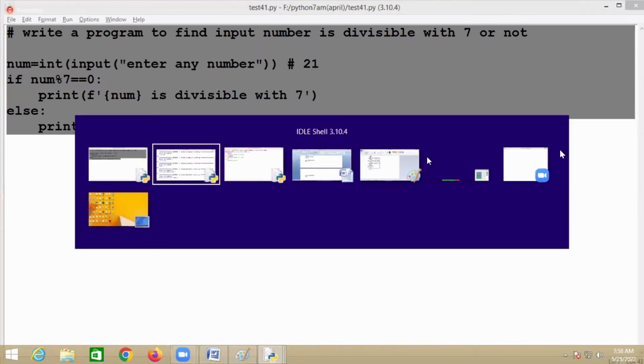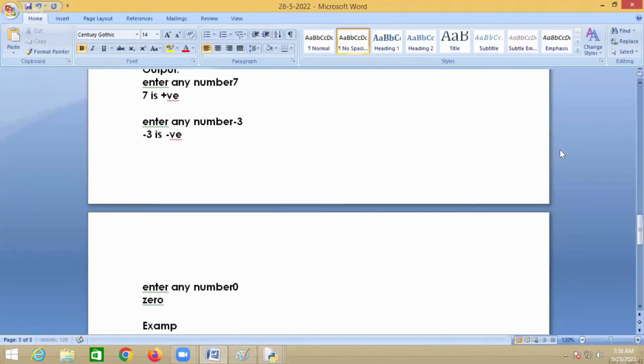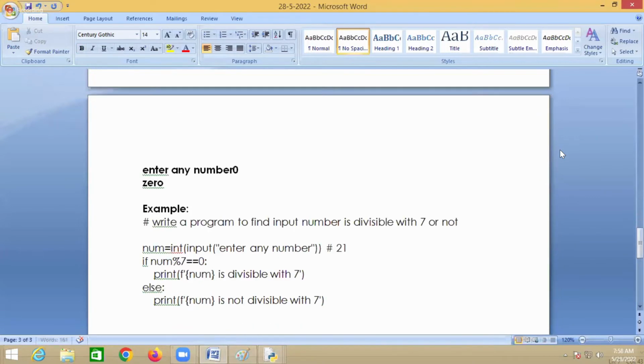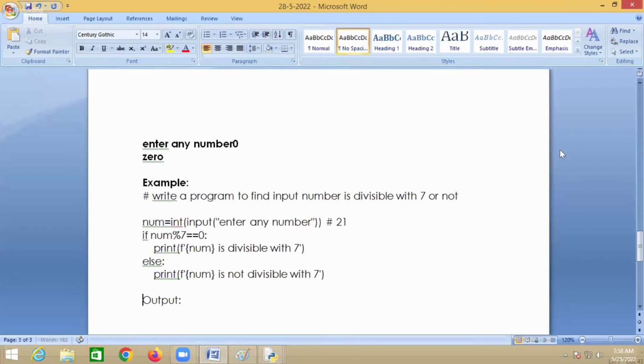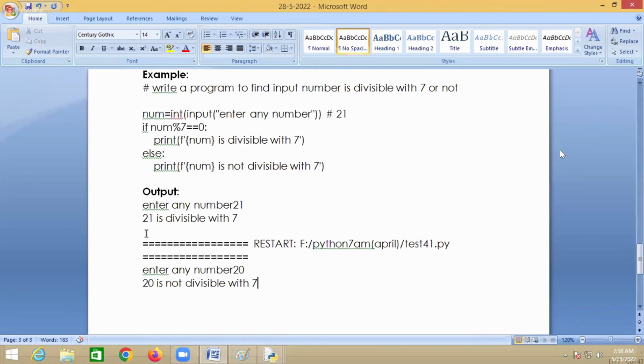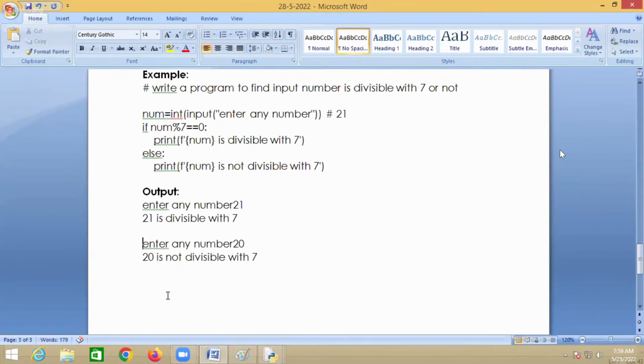So you can write with multiple conditions, or with only one condition, based on the given problem. See, all these are simple logical programs to understand how to write a Python program. But in a company, you don't find even number, odd number problems like that. These are just to understand how to check the conditions.